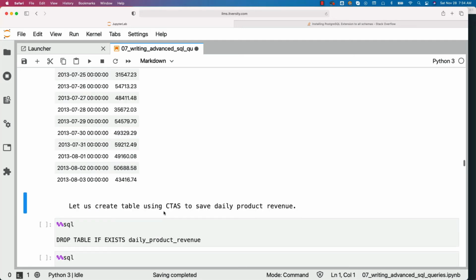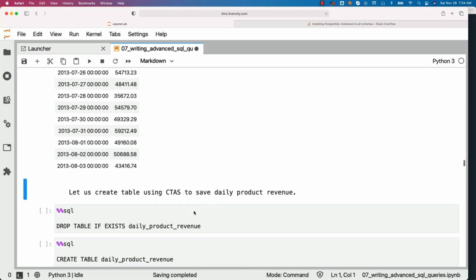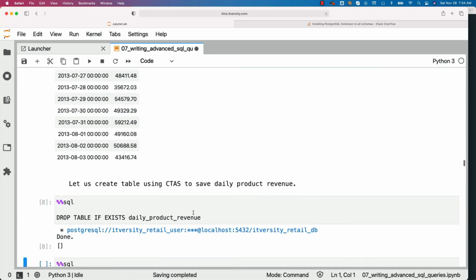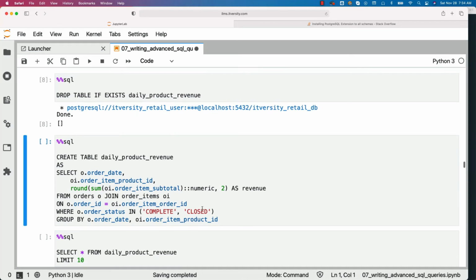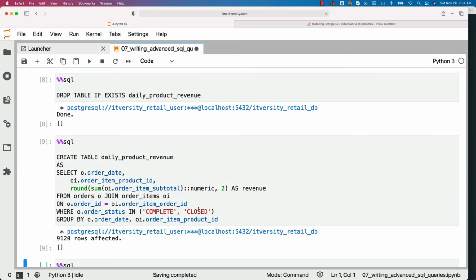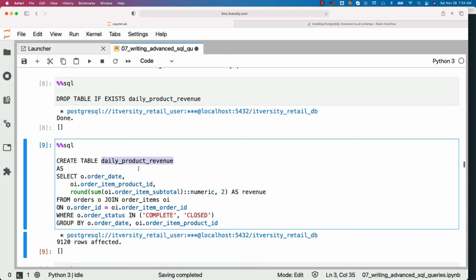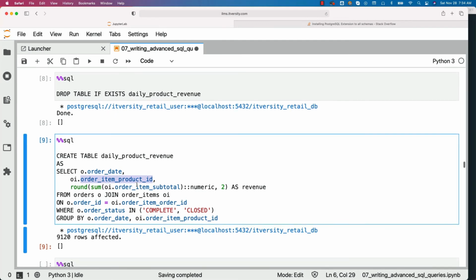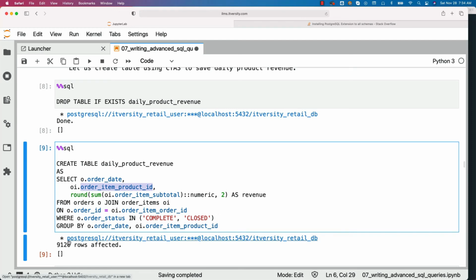Now let us create table using CTAS to save daily product revenue. Earlier we have created table for daily revenue. Now we are trying to create table for daily product revenue. Dropping the table and then running this query to make sure that the data is added to this table called daily product revenue. In this case, on top of order date, I am also adding order item product ID as key so that I can group by both and get the revenue for each product for each day. You can see there are 9,120 records that are added to this table daily product revenue.